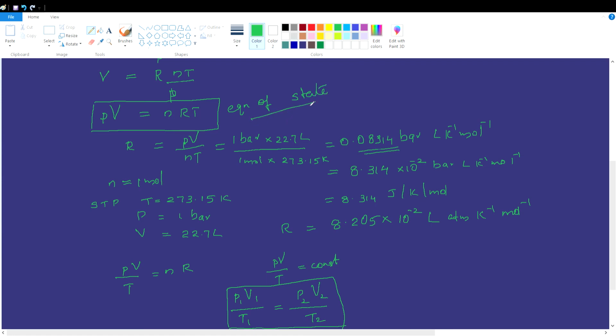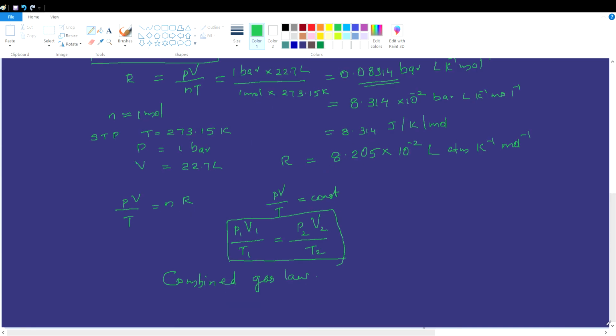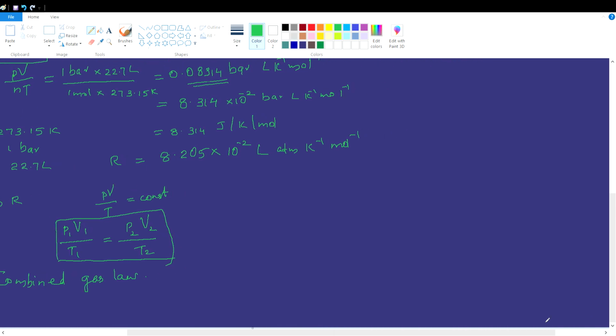Now, we can derive a relationship between the molar mass of a gas and its density. Let's write the ideal gas equation, PV = nRT. This equation contains no molar mass and no term for density.